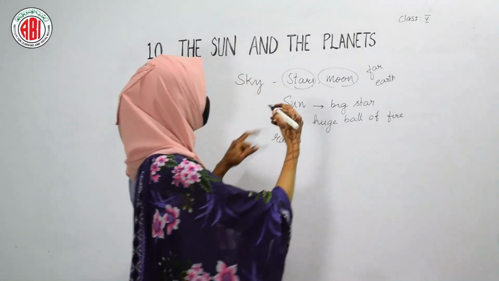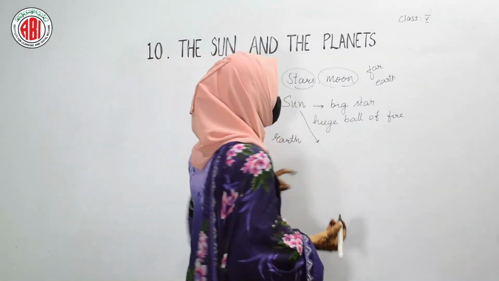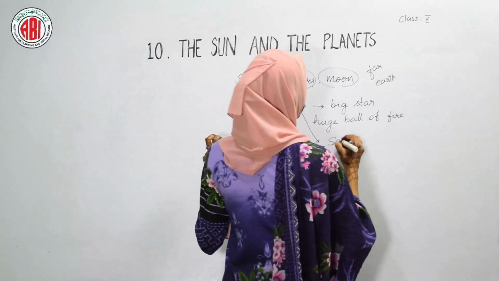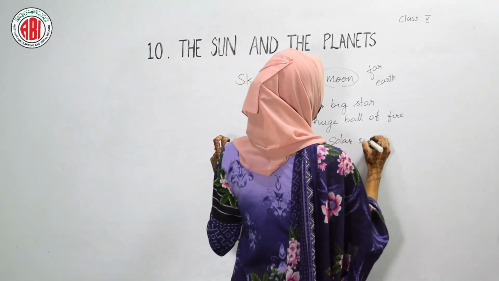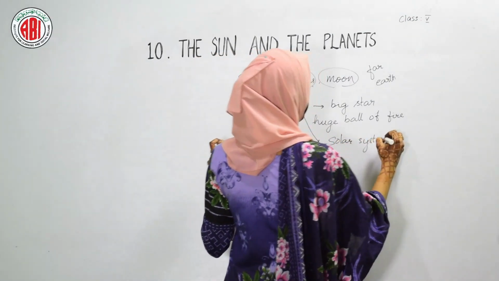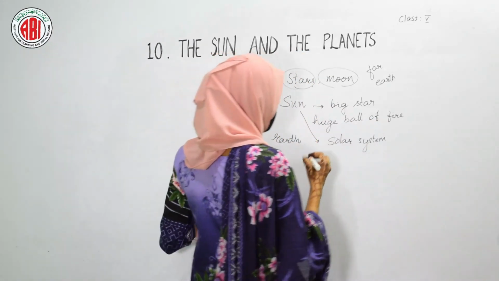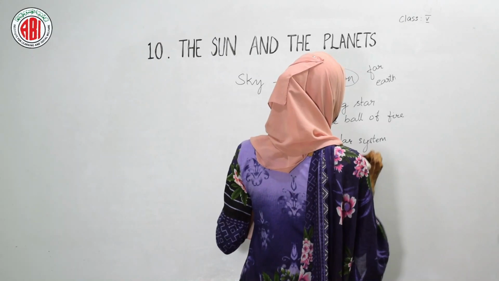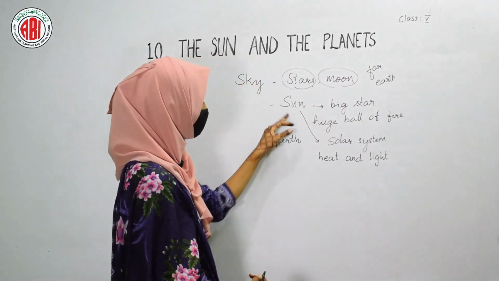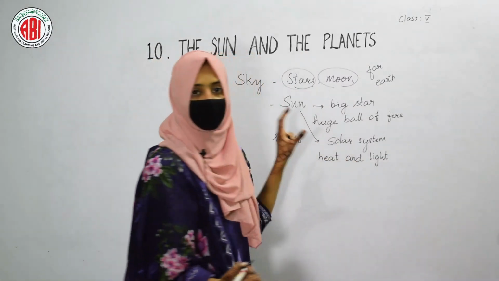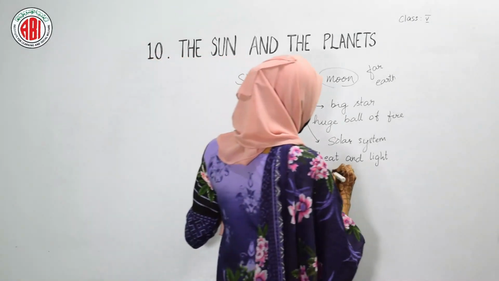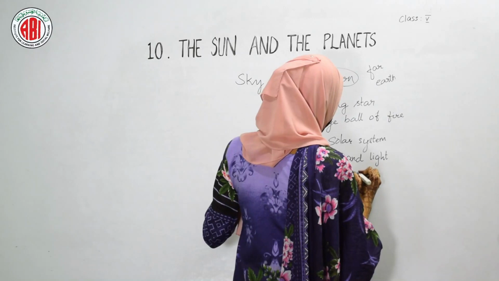When we talk about the sun, I told you that it is a big star present in the solar system. It is a big star of the solar system, and it is responsible for giving heat and light. The sun is a source of heat and light, and we can get a form of energy from the sun. That energy is solar energy.